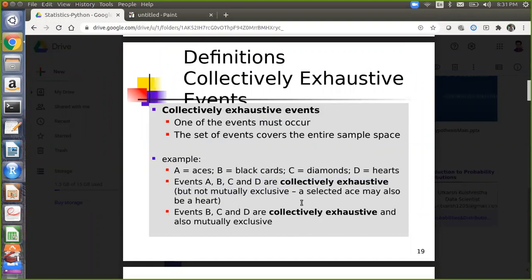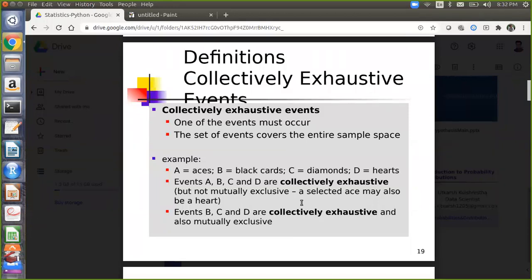When we say collectively exhaustive, one of the events must occur. In A, B, C, and D, I can have an ace, which can be more than one event. I can have an ace that is a black card, and it can be a diamond or a heart. So more than one event occurs there. The first definition is that one of the events must occur. When I withdraw a card, there is a possibility that it is an ace, so 4 cards are covered.